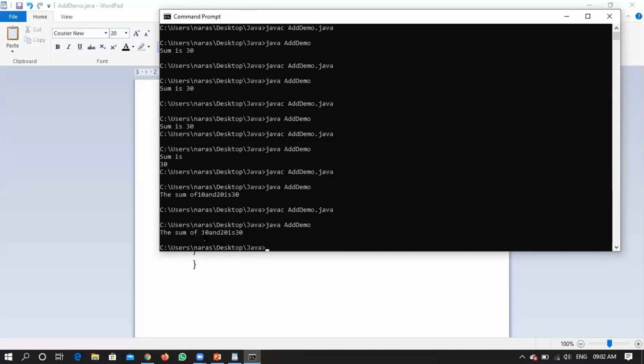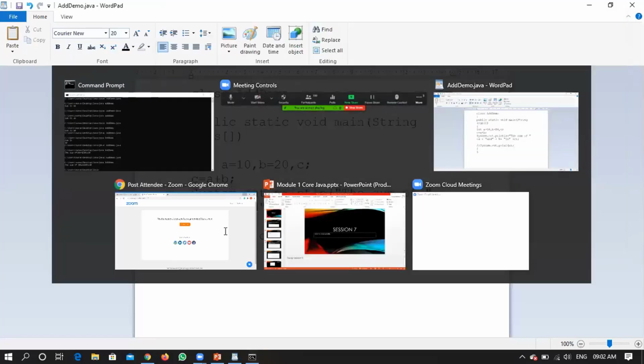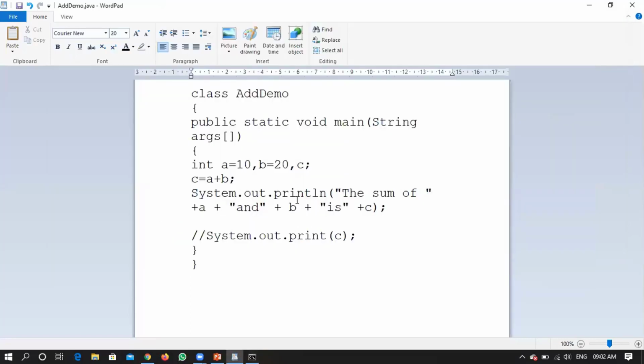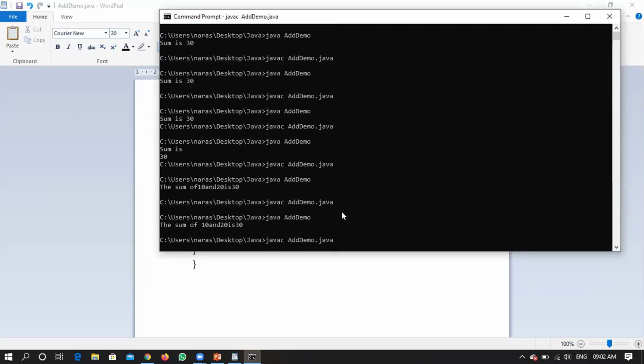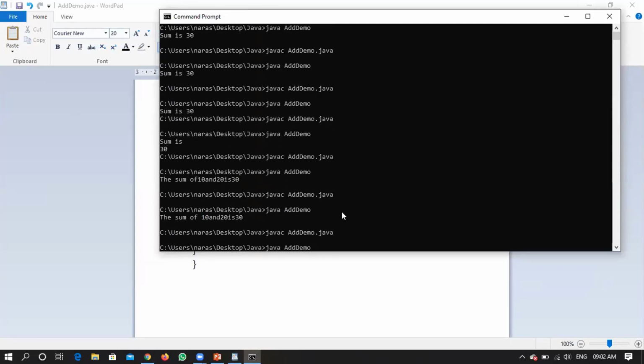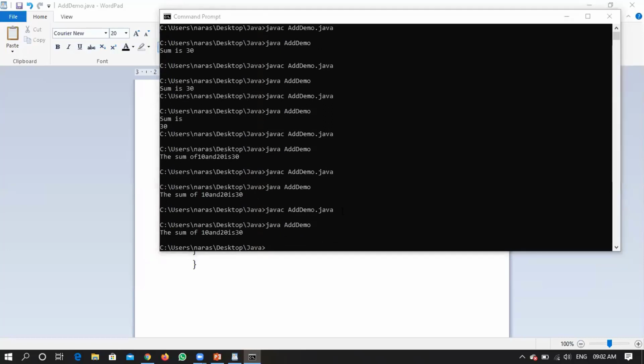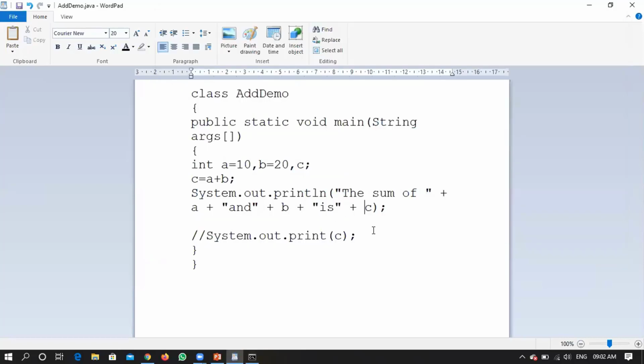After sum, we have given a space, so it has moved. See, before it was sum of attached, so we have given some space, it has been moved. So here we need to give a few spaces. Actually, we have to add some double quotes. Let us see whether a space works there. Yes, we have to give some double quotes over there.